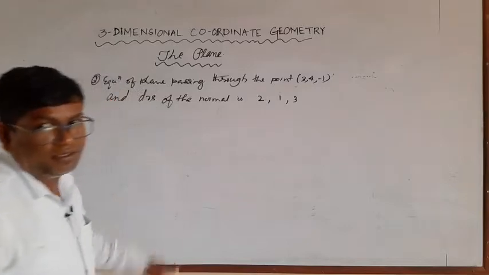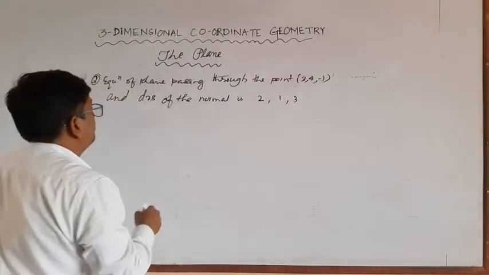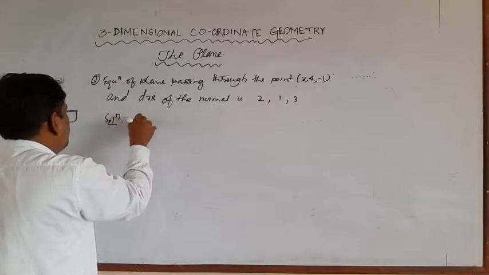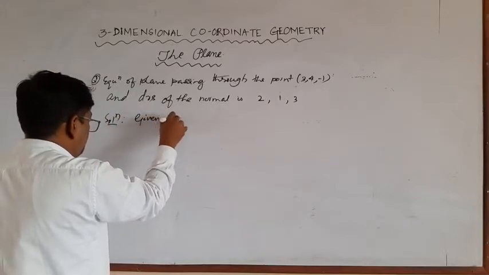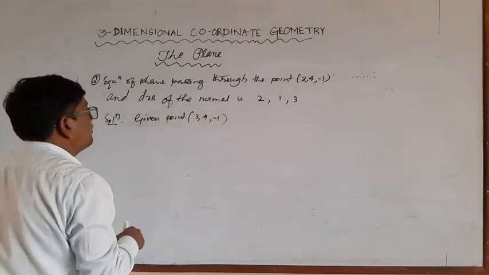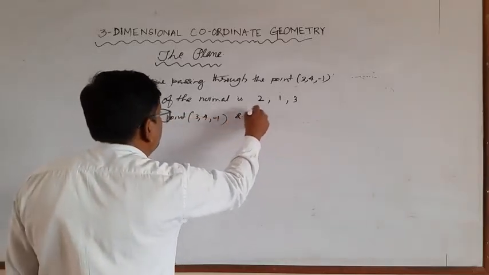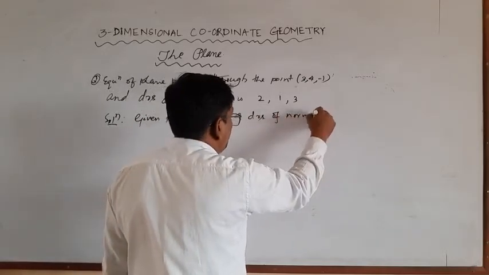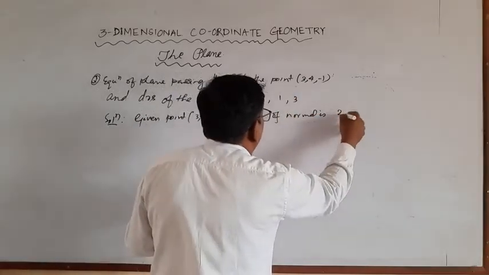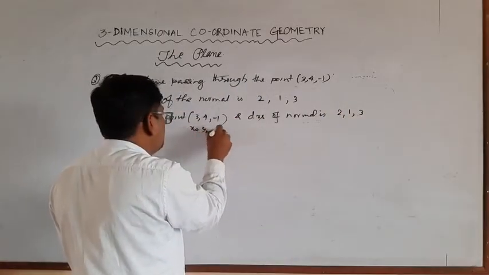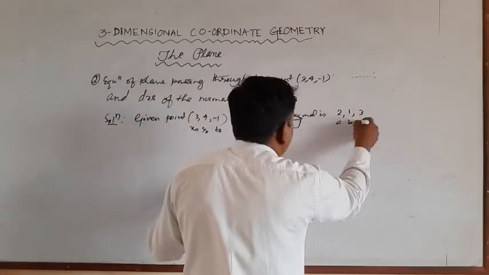This is the example. So the given point is 3, 4, minus 1 and DRs of normal are 2, 1, 3. This is x naught, y naught, z naught, and this is a, b, c.